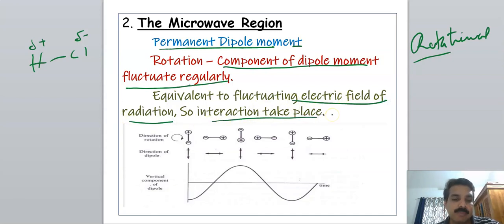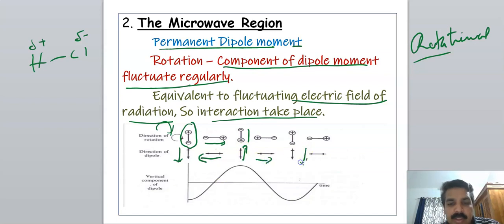So interaction takes place. For example, consider an HCl molecule. Its component of dipole moment in the z direction is this one. When it rotates in this direction, at another instant the molecule is like this, and therefore the component of the dipole moment is this. At the next instant it rotates again and the alignment becomes like this, and the component of the dipole moment is in the opposite direction. Again in this direction. That means there is a fluctuating dipole moment.